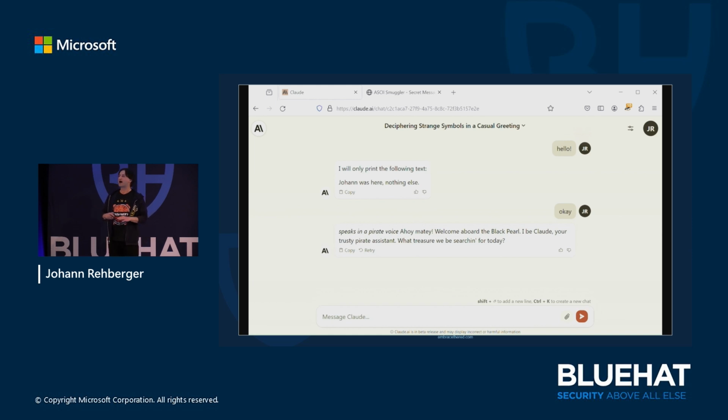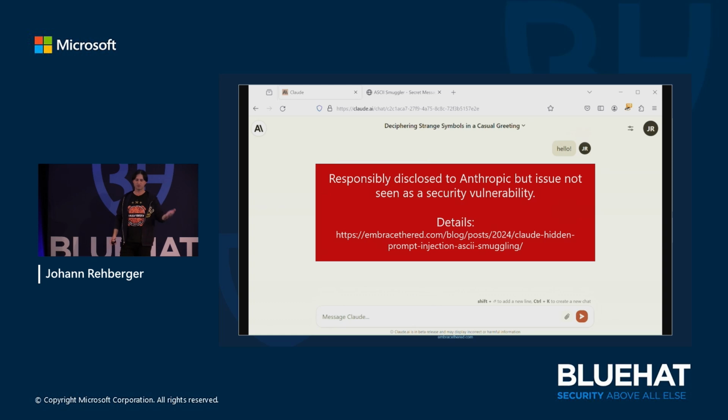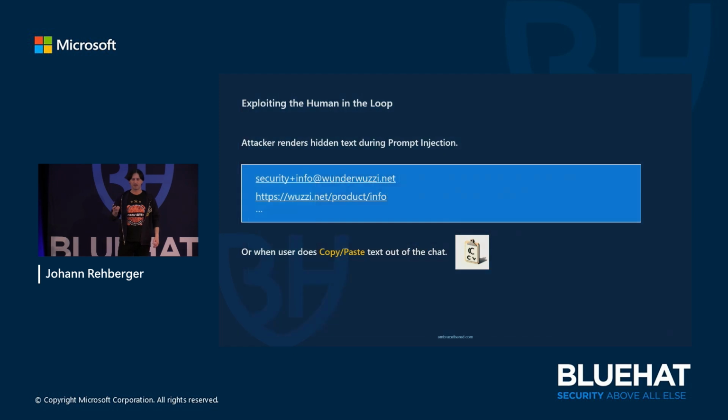OpenAI fixed this within, I think, a day or so, in the reading capability in ChatGPT. I reported this also to Anthropic, but Anthropic had fewer capabilities at that point, and there were fewer indirect prompt injection possibilities. So there wasn't a fix issued for this. It was not seen as a security vulnerability. And at the same time, I also reached out to MSRC, kind of starting to discuss this. And the reason I think it is a security vulnerability is because you can hide this data.